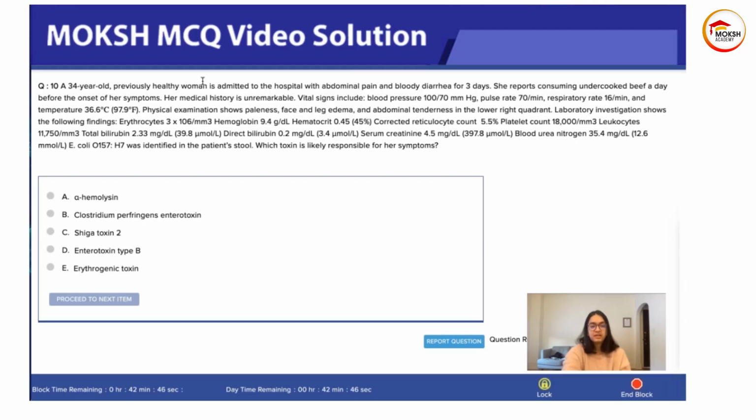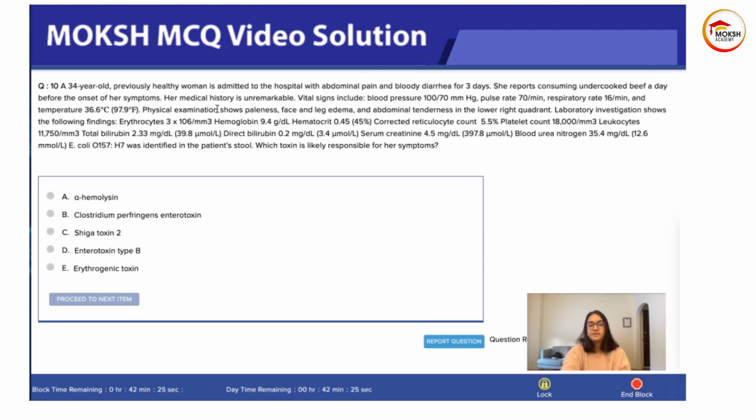A 34-year-old previously healthy woman is admitted to the hospital with abdominal pain and bloody diarrhea for 3 days. She reports consuming undercooked beef a day before the onset of her symptoms. Her medical history is unremarkable. Vitals include a blood pressure of 100 over 70, pulse rate of 70, respiratory rate of 16, and temperature of